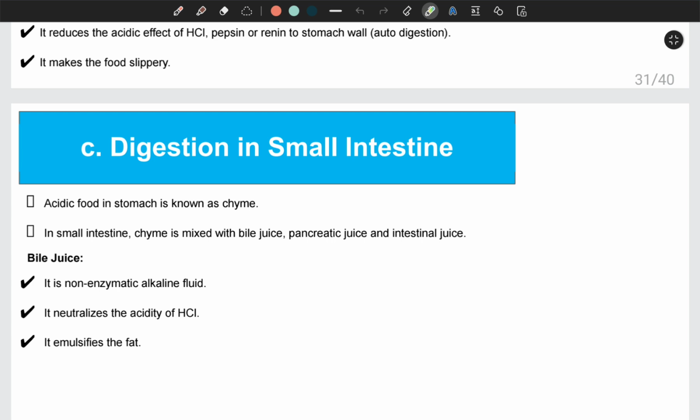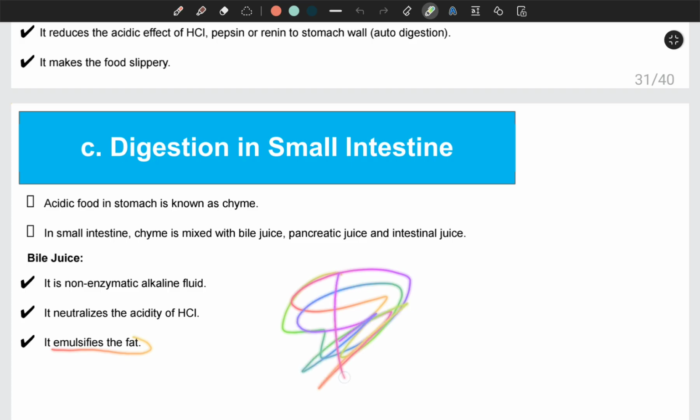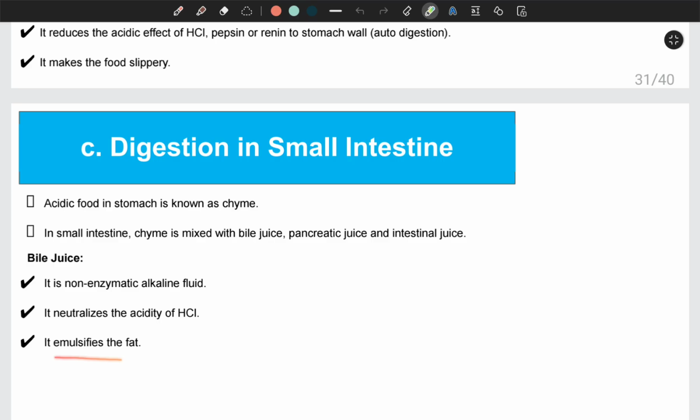So bile juice is produced by the liver and it opens into the duodenum. And bile juice, though it is a digestive secretion, doesn't have any enzyme. So that's why it doesn't help in digestion directly, but indirectly it helps to emulsify the fat. That means if the fat molecules are big, it converts them into a small form and makes small fat molecules. So this process is called emulsification.